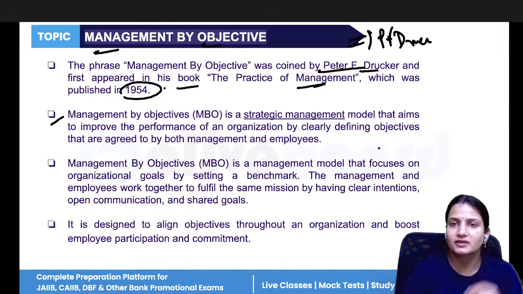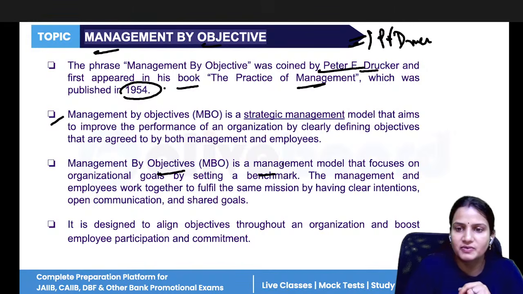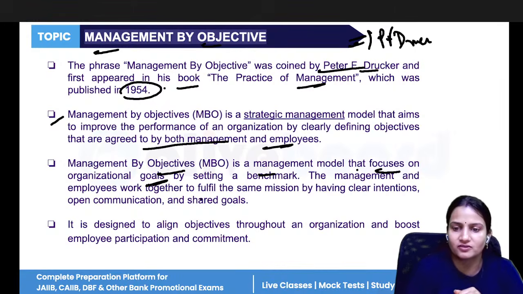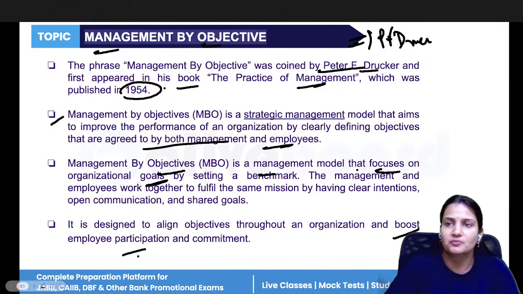So both should take decisions together for the company's objectives. It is a management model that focuses on organizational goals that have to be agreed by both management and employees. Then only can they boost employee participation and commitment also. Then only can the company achieve its objectives in a more efficient manner.